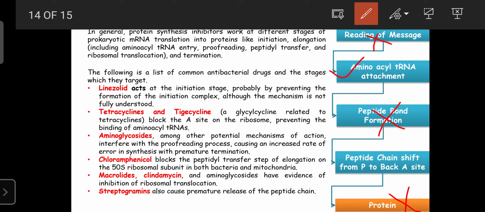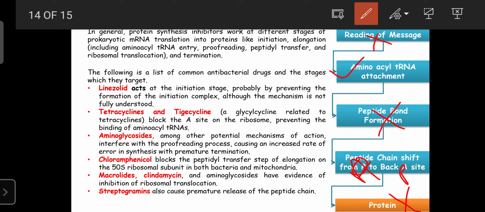Then the macrolides, clindamycin, azithromycin, and erythromycin inhibit the peptide chain shift from the A site back to the P site. That is the translocation, which is inhibited by macrolides and clindamycin.